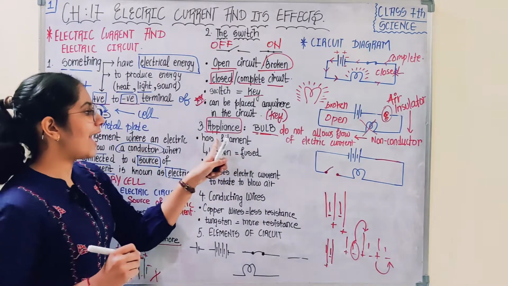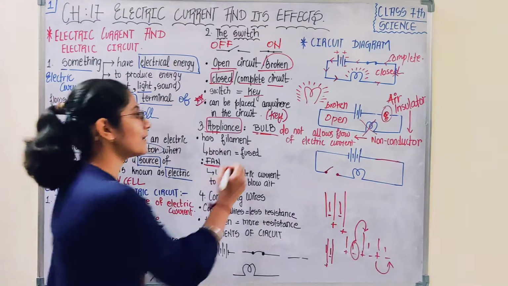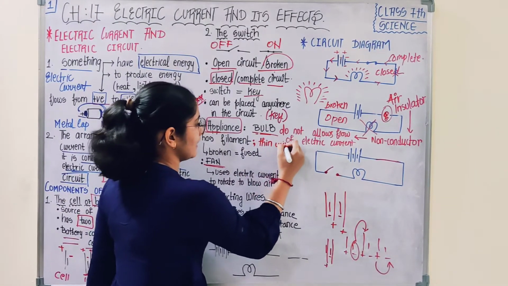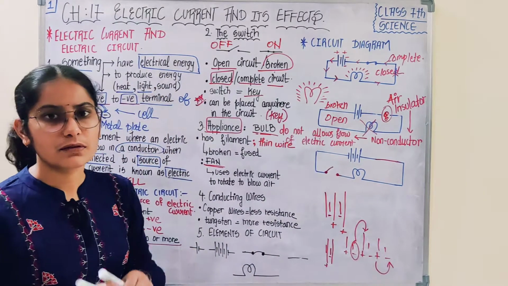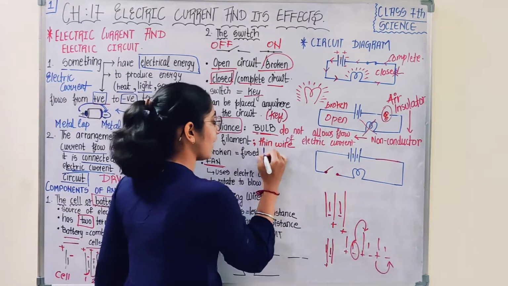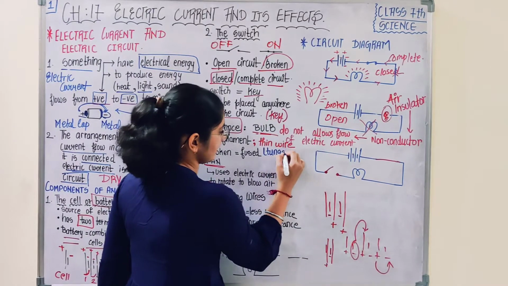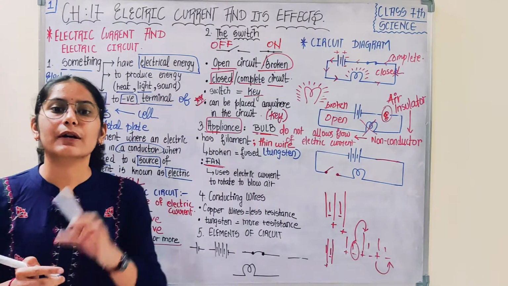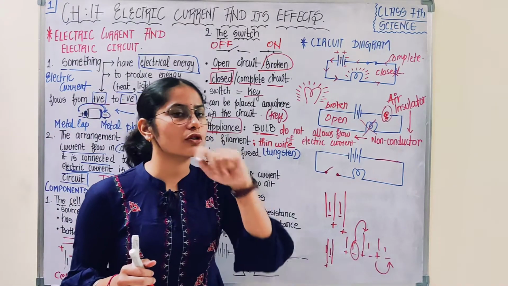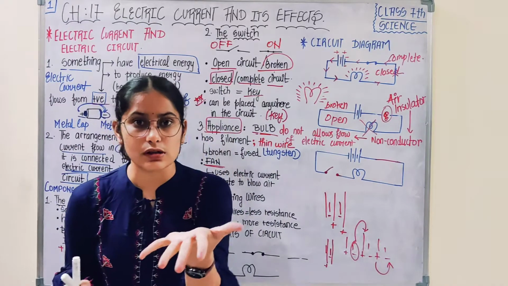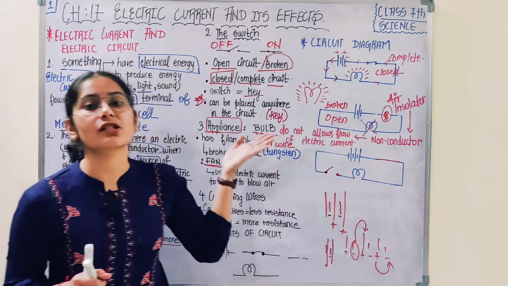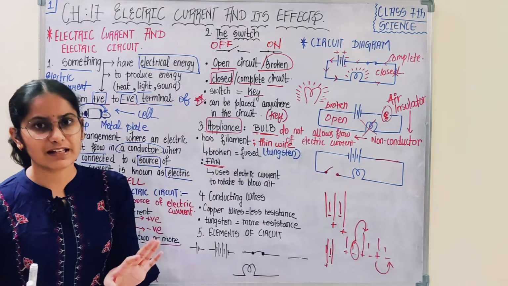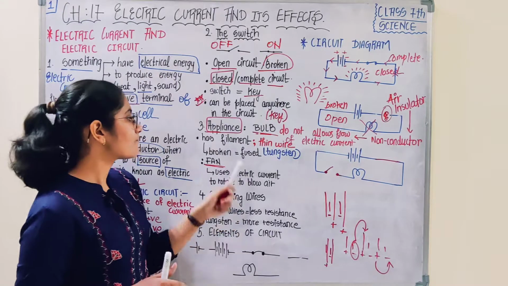Okay, now this bulb has a filament. This filament is nothing but a thin wire, and this thin wire is made up of tungsten. So the bulb glows when the electric current flows through this thin wire. The glowing of the bulb is because of this thin wire, which is known as the filament, made up of tungsten, majorly, most of the time. Okay.